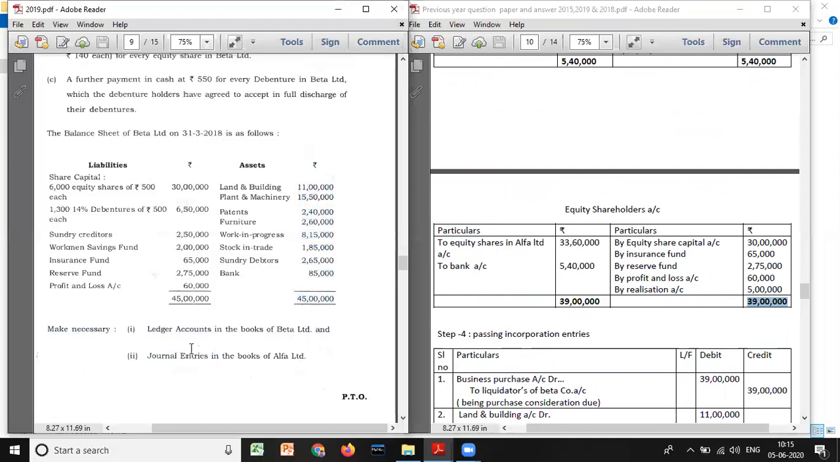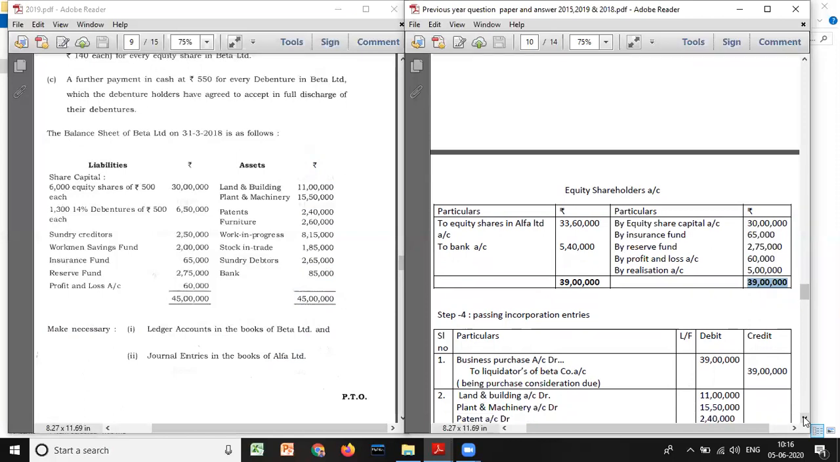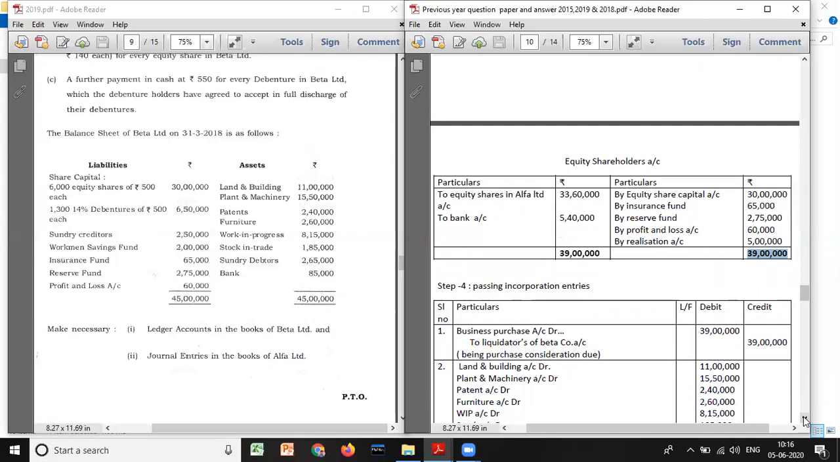Okay. Next, we need to go for journal entries. I've already told you, when you're passing journal entries, there will be 3 standard journal entries. If you are paying any amount to debenture holders, then you have to pass one more entry. And if realization expenses are incurred by the purchasing company, you have to pass one more journal entry.